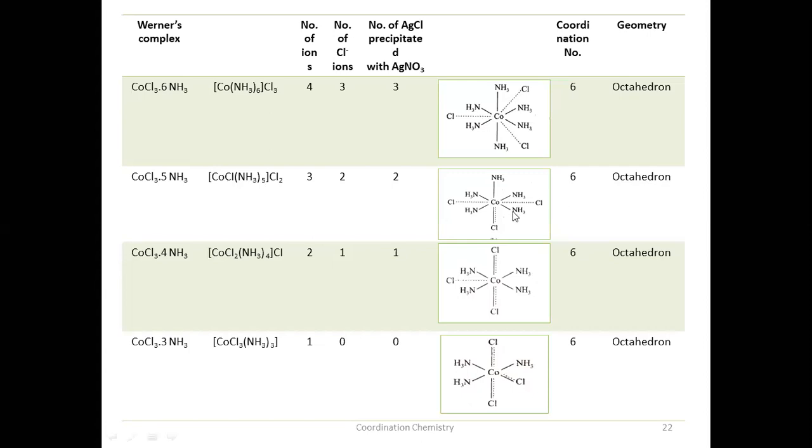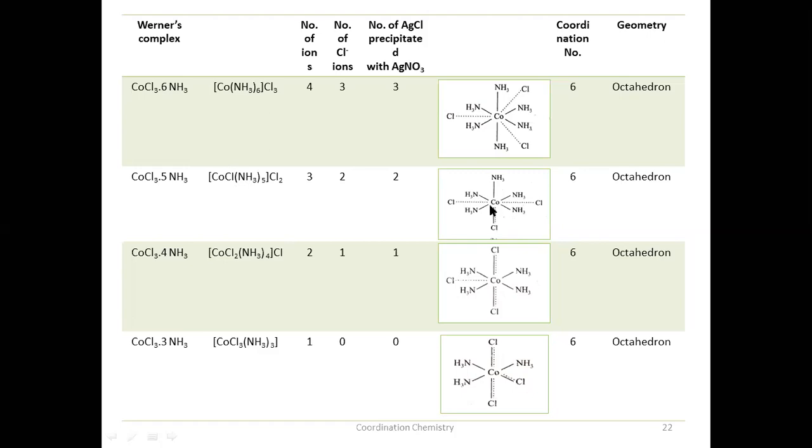Okay, so when we write this Werner's formula, how many ligands are there? 5. These 5 will be this 5 and 6. This one has a dual character now. It will satisfy both primary valency and secondary valency. So these two will be shown with dotted lines here. See here. But this chloride, since it is satisfying both the valencies, is shown with a solid line, that shows secondary valency, and also a dotted line that shows primary valency.